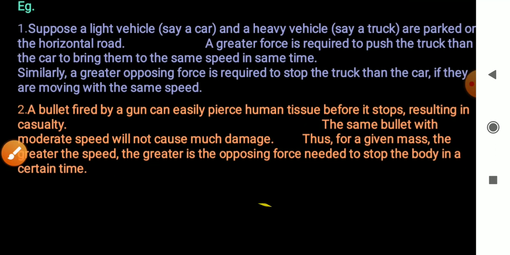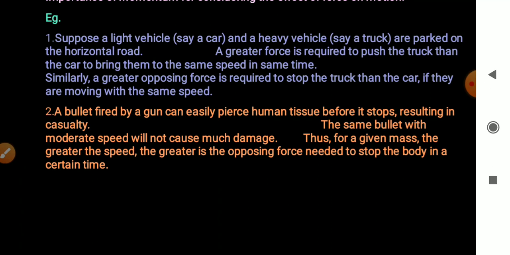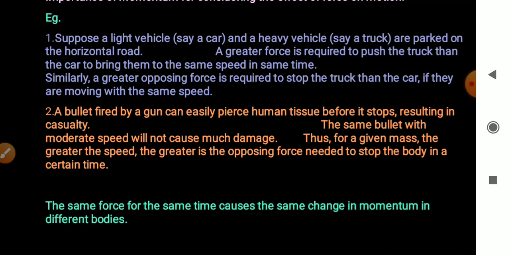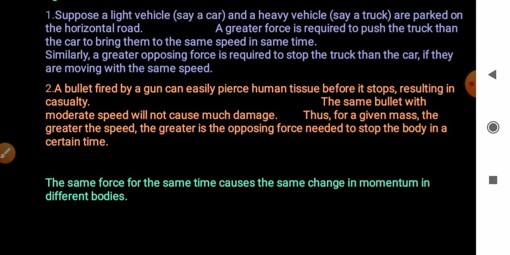And a bullet fired by a gun can easily pierce human tissue before it stops, resulting in casualty. The same bullet with moderate speed will not cause much damage, right? So the object which has more speed applies more force. Thus for a given mass, the greater the speed, the greater is the opposing force needed to stop the body in a certain time. So the same force for the same time causes the same change in momentum in different bodies.